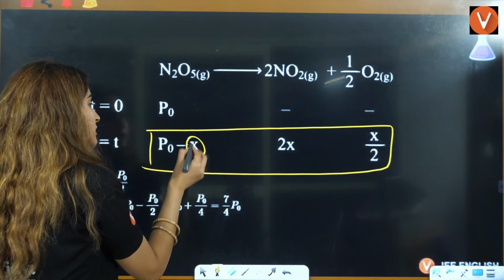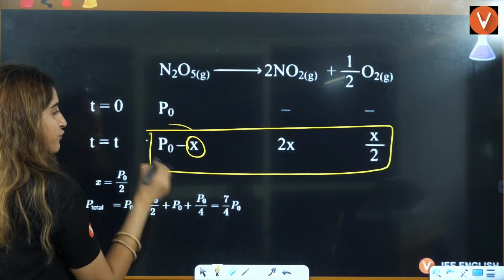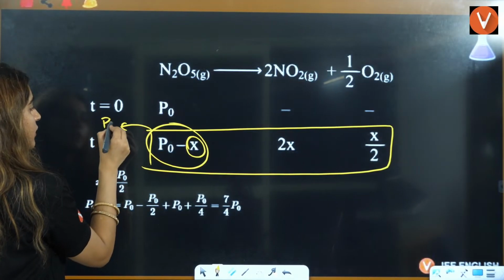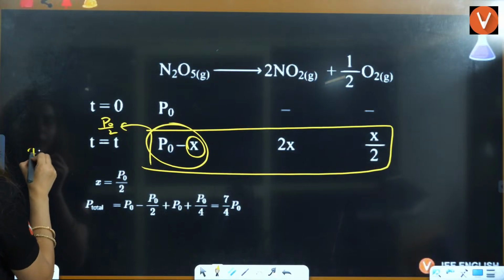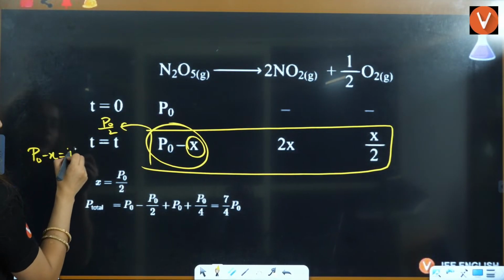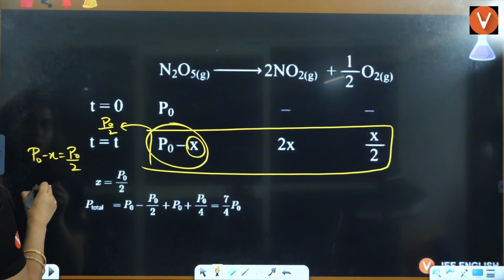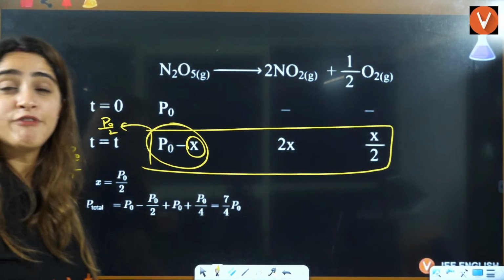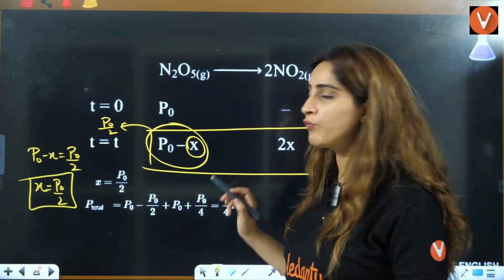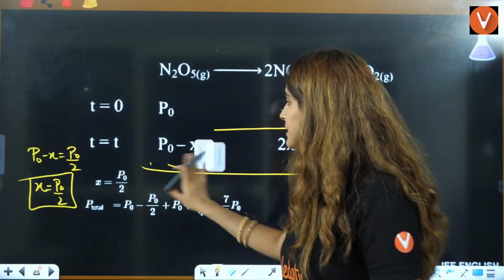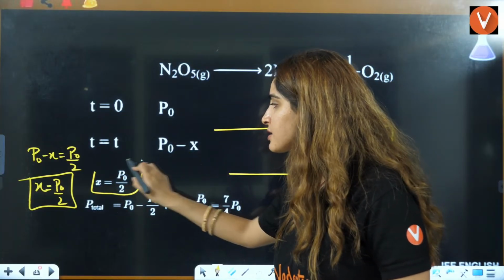That means this P has become P naught by 2. That means we can say that when P naught minus X is equal to P naught by 2, X is equal to P naught by 2, when half of the reaction is completed. That means P naught by 2 we have subtracted from here, right? That means we can say that X is equal to P naught by 2.